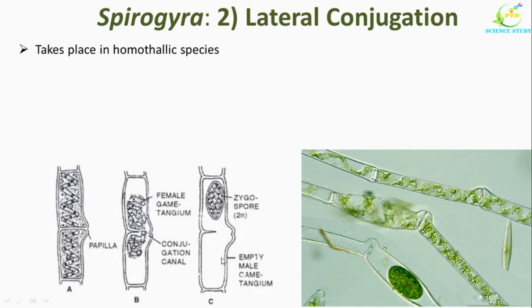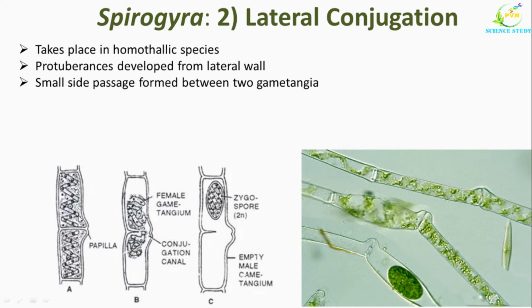filament is required. So like in this diagram, the protuberances are developed from the lateral walls on either side of the septum between the conjugating cells, and now these cells are called the gametangia. As the growth of the protuberances increases, the septum also gets stretched, and the septum becomes unable to keep pace with the growth of the protuberances, and a small side passage is formed between the two gametangia. This is known as the conjugation canal, as you can see here.